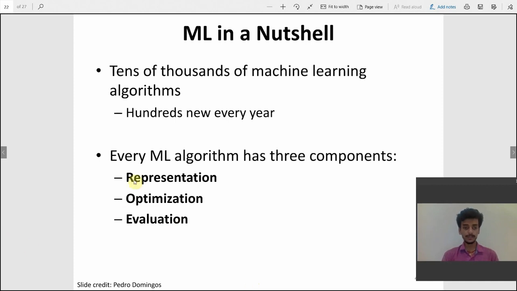Every algorithm has three components. Representation: you need to represent the problem. The second is optimization, which means you need to improve the performance. And evaluation: you need to test the data to see how much accuracy our model is giving.